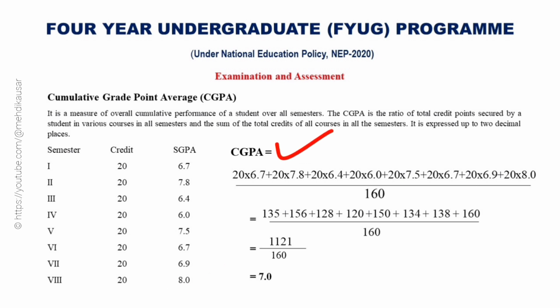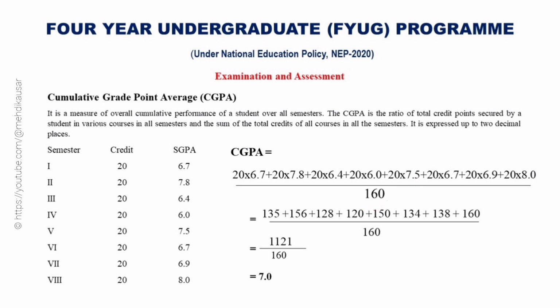Then, the CGPA will be 20 into 6.7 plus 20 into 7.8 plus 20 into 6.4 plus 20 into 6.0 plus 20 into 7.5 plus 20 into 6.7 plus 20 into 6.9 plus 20 into 8.0 divided by 160, which is the total credit.